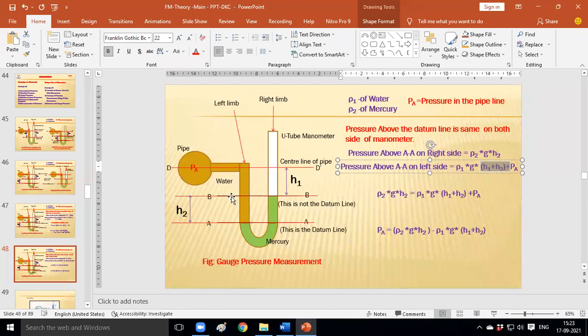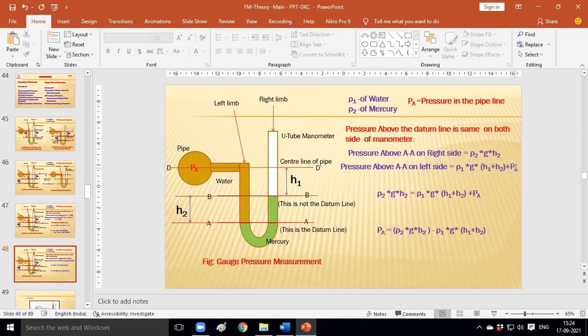This height is H1 plus H2. That's why you mention H1 plus H2 in the bracket. H1 plus H2 is the total height of the water column in the left limb above the datum line. And again, there is the addition of PA. Why this addition of PA?